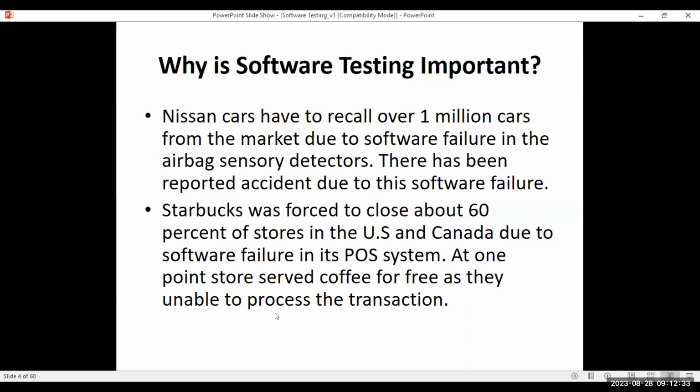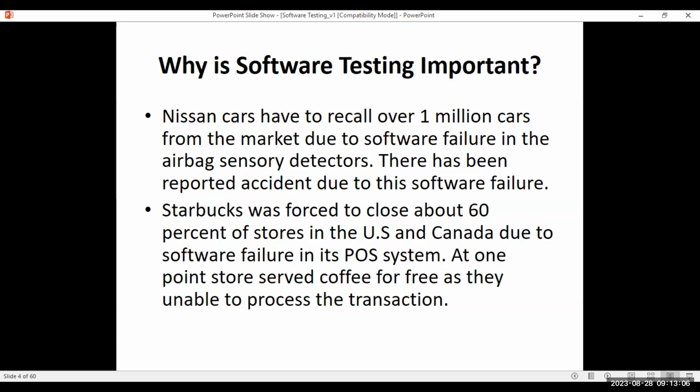And then another example is Starbucks. One fine day, there was a software failure in the POS machine. Starbucks is very famous in the US and Canada. They have stores across, and now we see many stores in India also, right? Here, at least our people think Starbucks is a luxury, but there it is not. It is like our normal chai shops. Everyone will go to Starbucks and have their daily coffee, tea and all, okay?